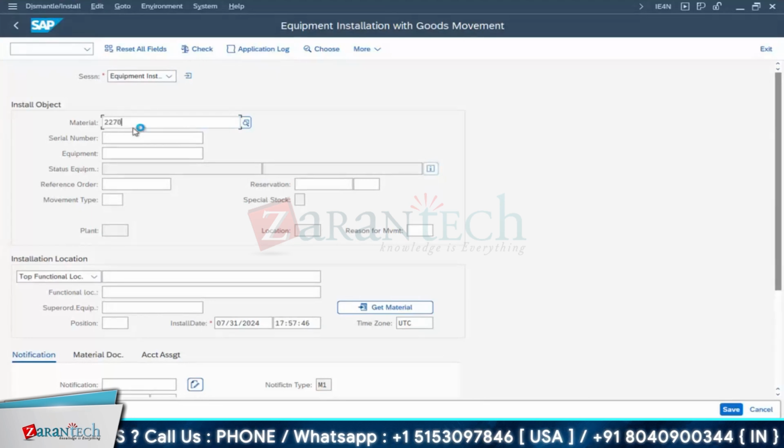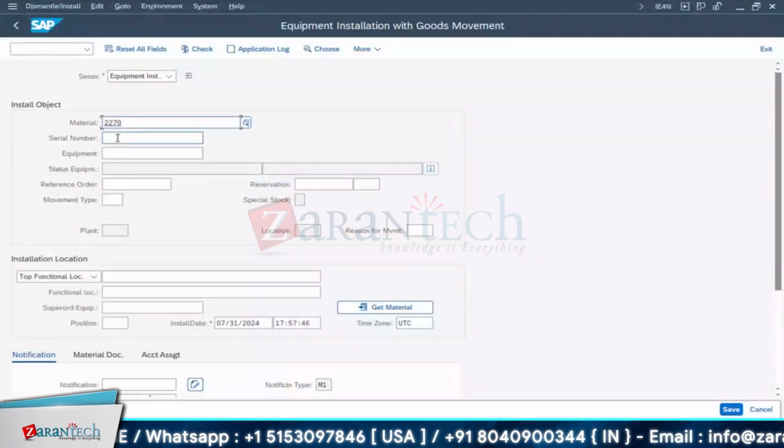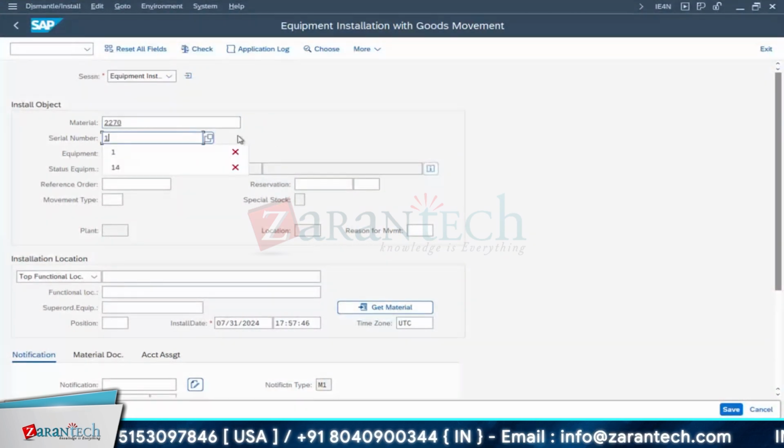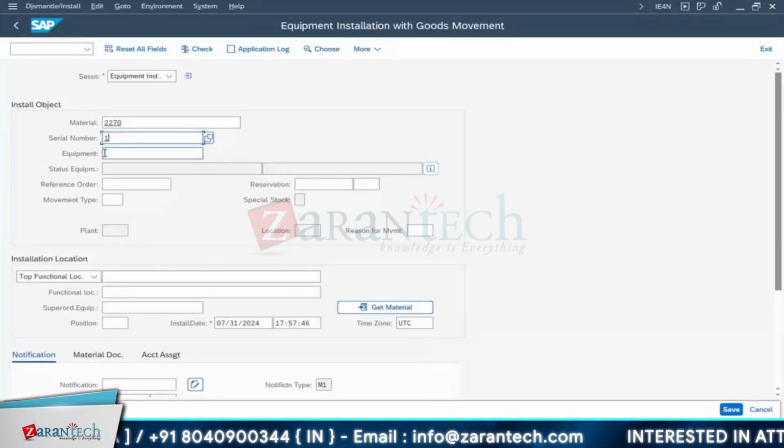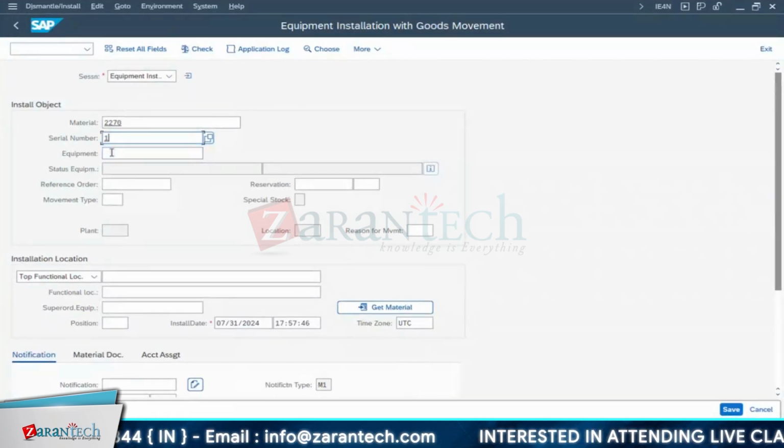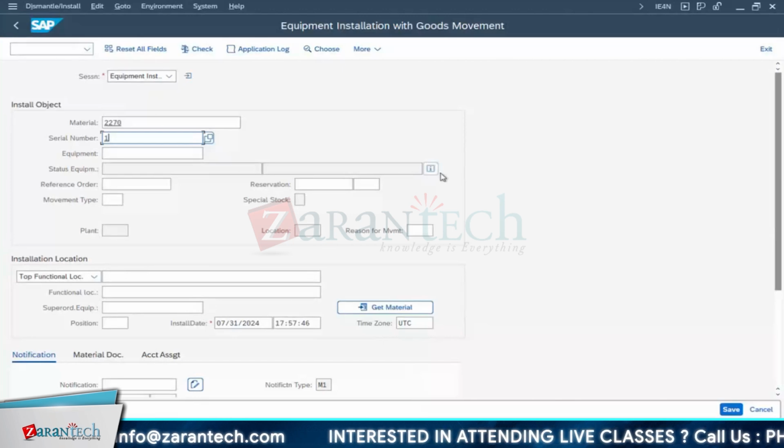I'll go for 2270. Now it will ask me for the serial number. I will say first one, number one. Then automatically the equipment will be picked up. Okay, it got created in the backend, right? So it will go for this.